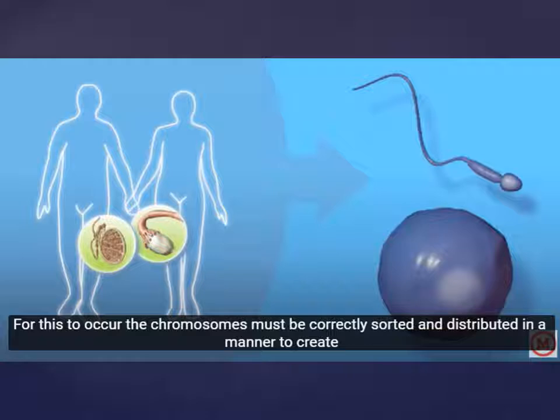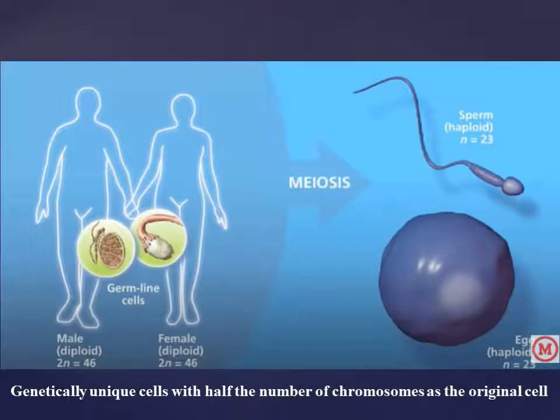For this to occur, the chromosomes must be correctly sorted and distributed in a manner to create genetically unique cells with half the number of chromosomes as the original cell. The sperm is a haploid cell, which contains 23 chromosomes, similar to the egg, which is also haploid with 23 chromosomes.